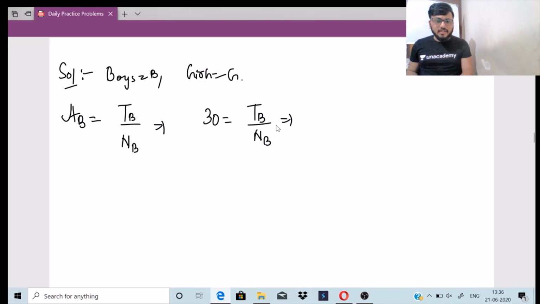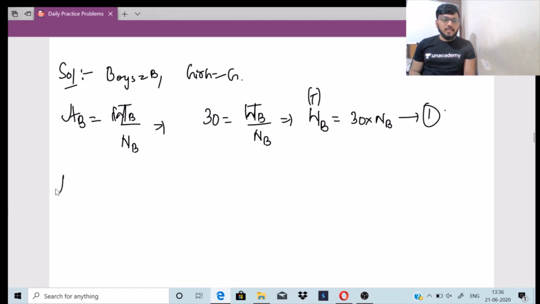So I can easily find the total weight. Let me write this total weight as TWB, or else let us write WB to avoid confusion, right? So I can write the total weight of the boys as 30 into NB. This is my equation 1.